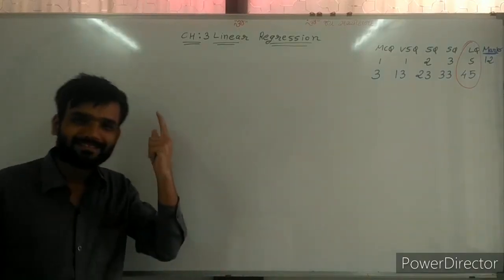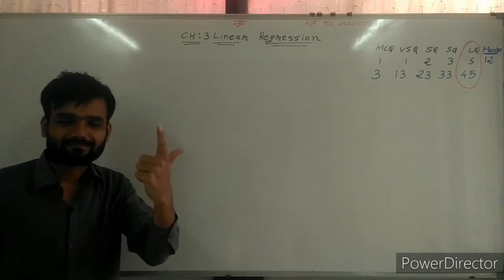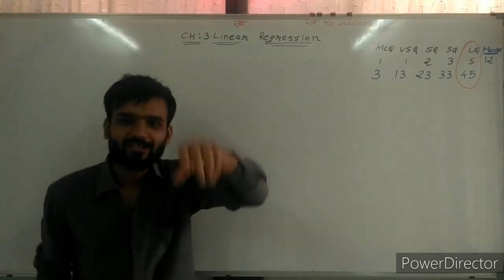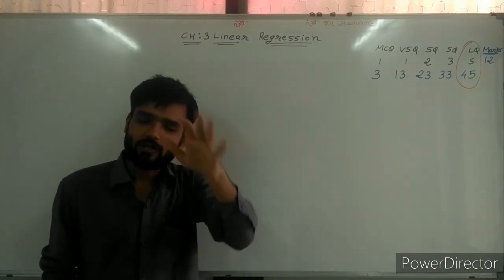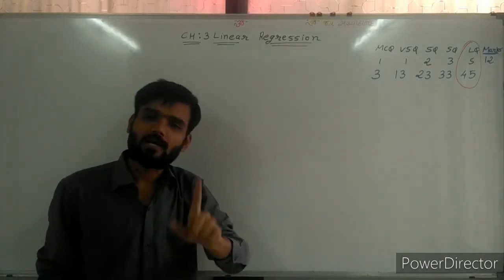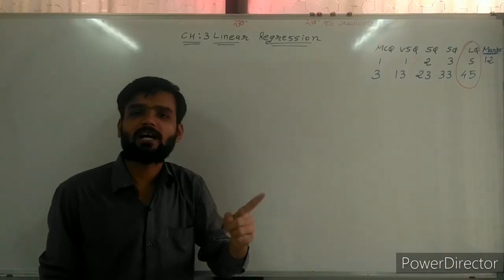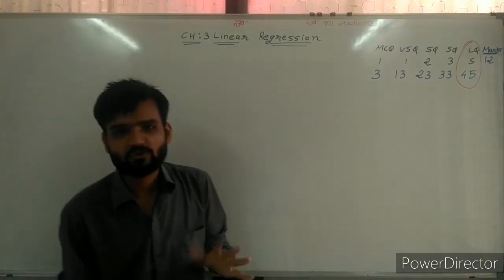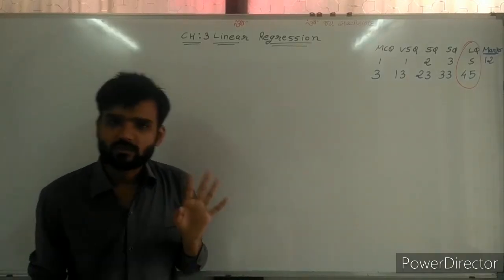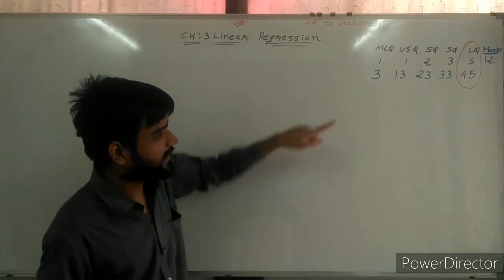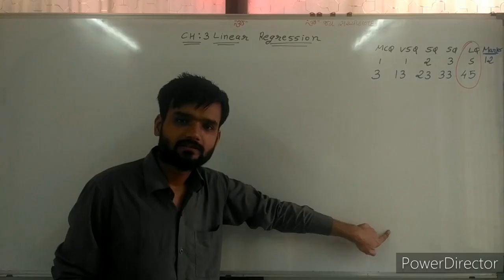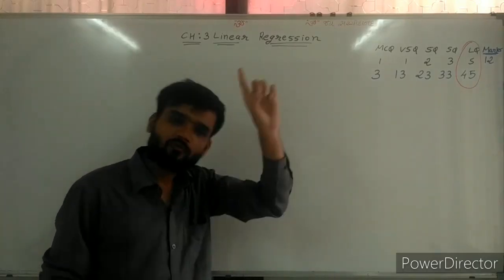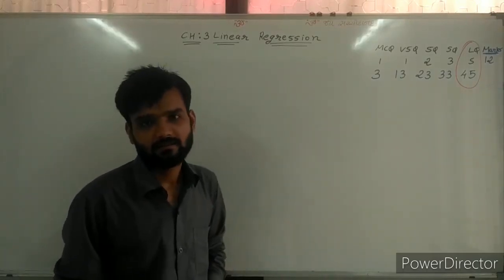Again, one thing: for that you need knowledge of the second chapter's Karl Pearson's formula. Otherwise you cannot do the third chapter's formulas. So again I am writing here the formula of Karl Pearson from the last lecture.